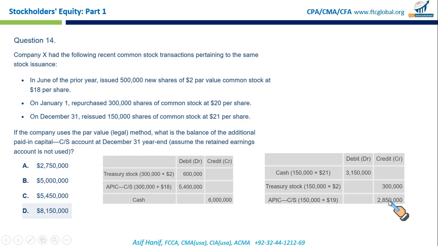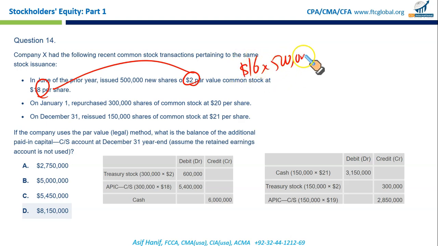The question says, what was the balance of additional paid in capital at the end of the year, assuming retained earnings was not used? You can see par is $2, issue price is 18, so $16 represents your additional paid in capital. For 500,000 shares, you have an additional contributed capital of $8 million, clearly credit.